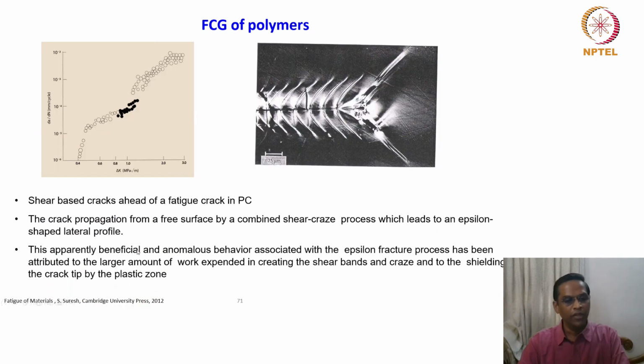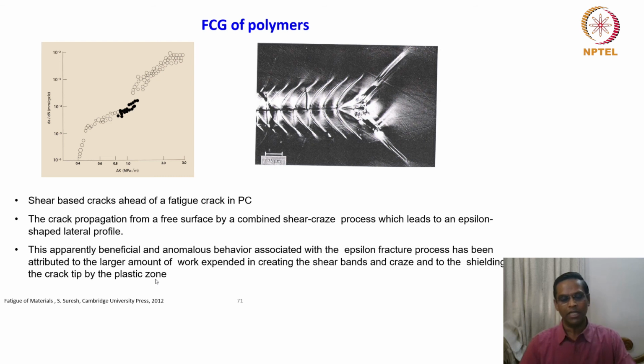This apparently beneficial and anomalous behavior associated with the epsilon fracture process has been attributed to the larger amount of work expended in creating the shear bands and the crazes, and to the shielding of the crack tip by the plastic zone. So this is one classic example of how the crack growth is retarded by the plastic zone formation.